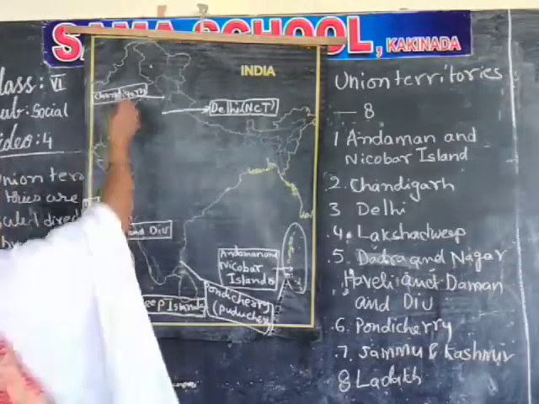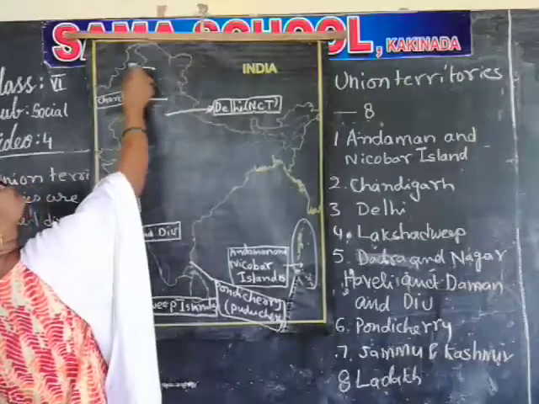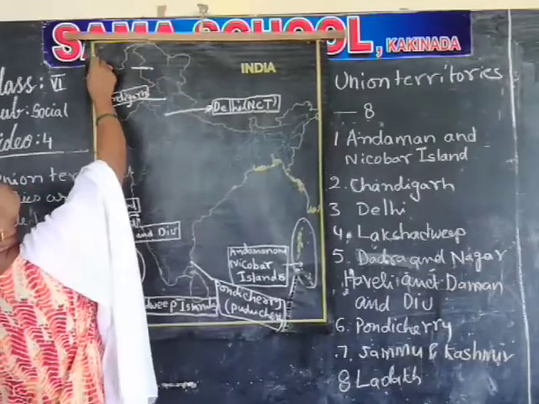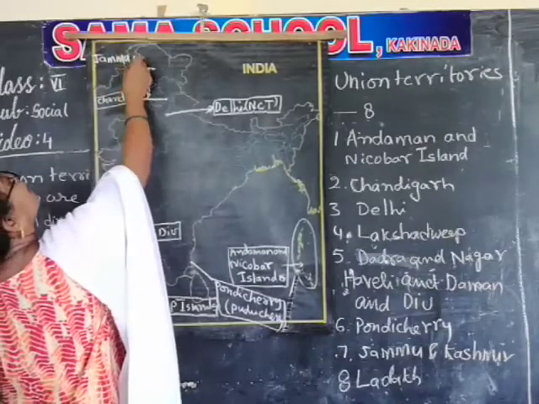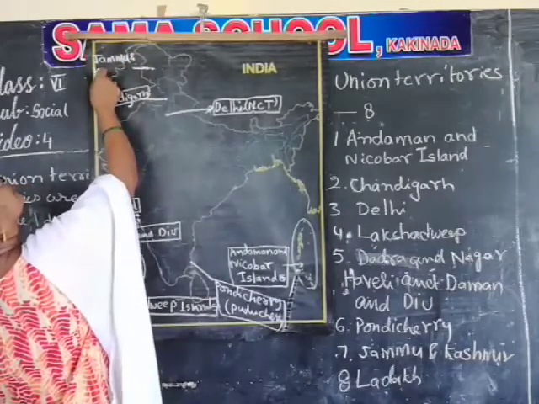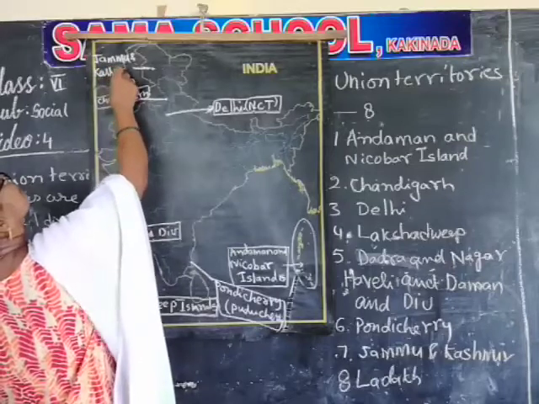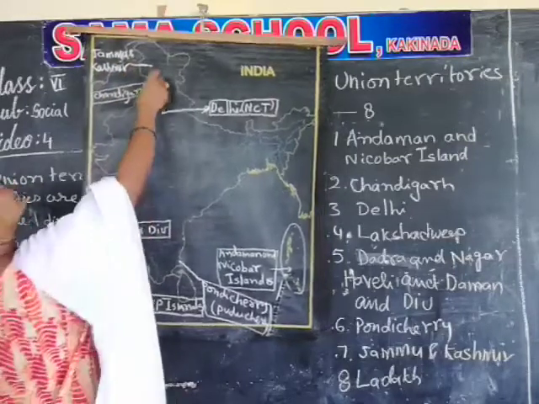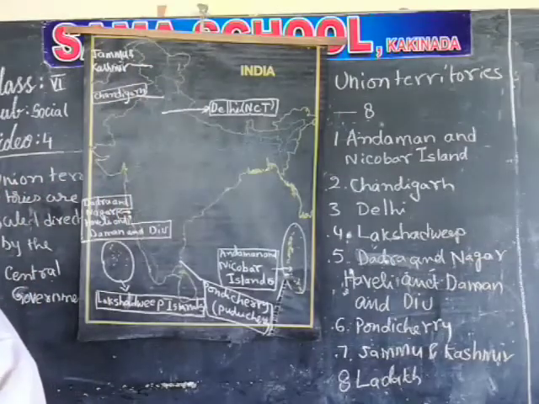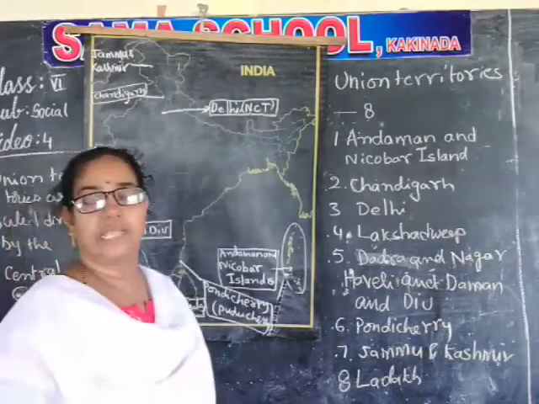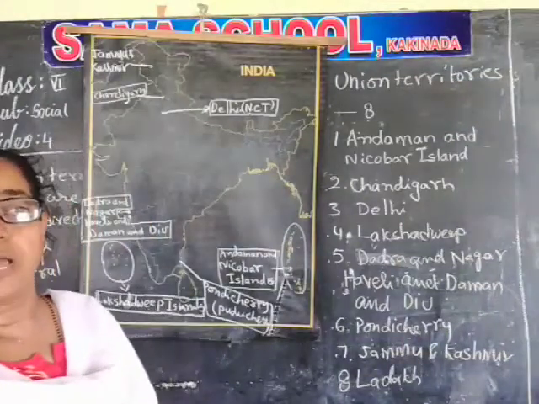Next one is Jammu and Kashmir. Previously this was one state. But now, in the year 2019, they divided Jammu and Kashmir into two parts.